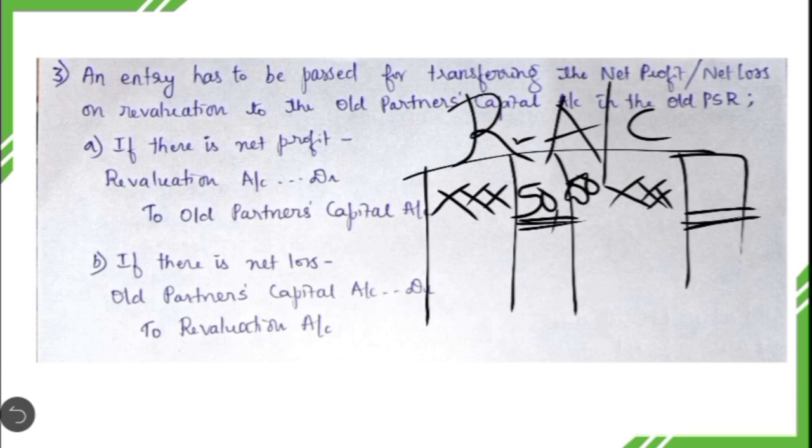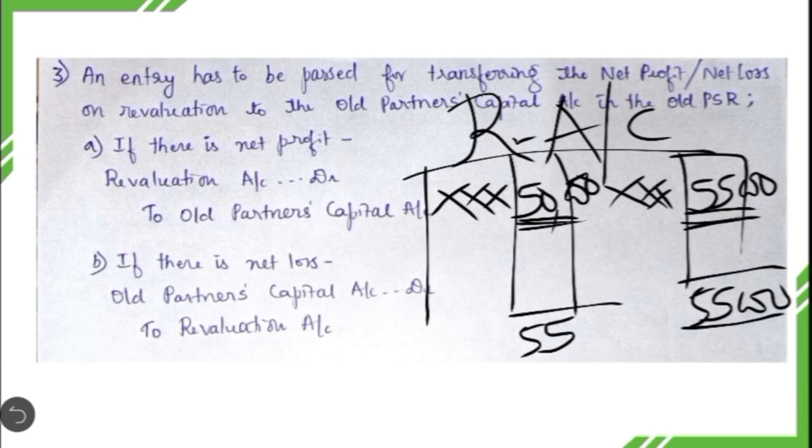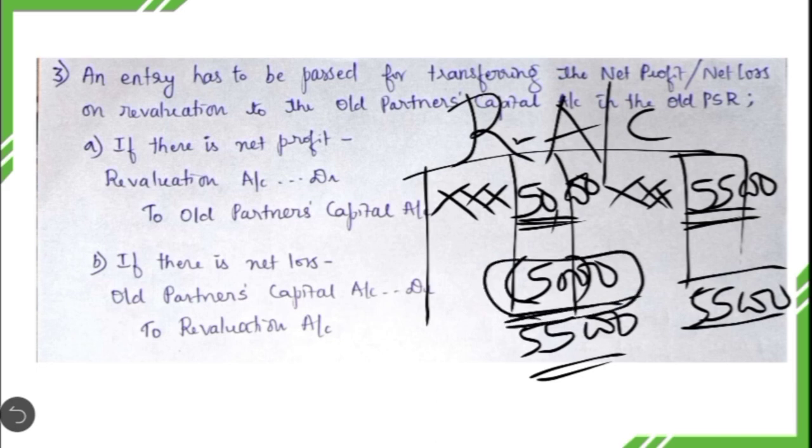and total revaluation profits is 55,000. So when we are going to close this, we will write here 55,000, here also 55,000. So you are getting a balancing figure here on the debit side. Okay, so what does this represent now? Whenever you are getting a balancing figure on the debit side, it represents net profit. Okay, now this net profit has to be transferred to whose account? Old Partners' Capital account. So what is the entry ultimately here?